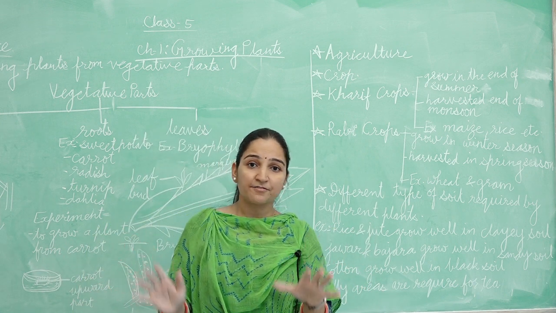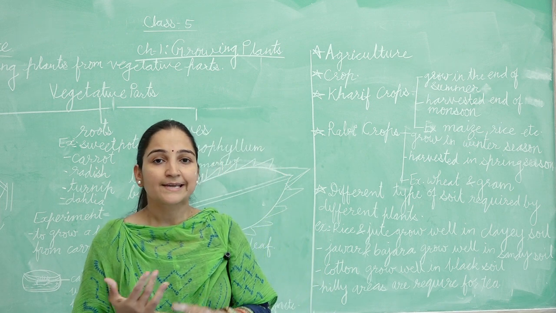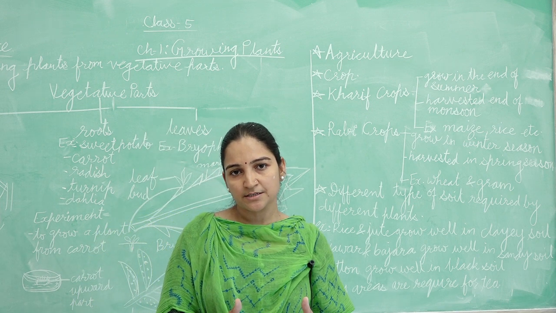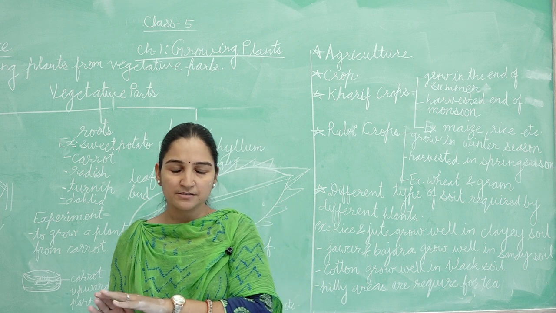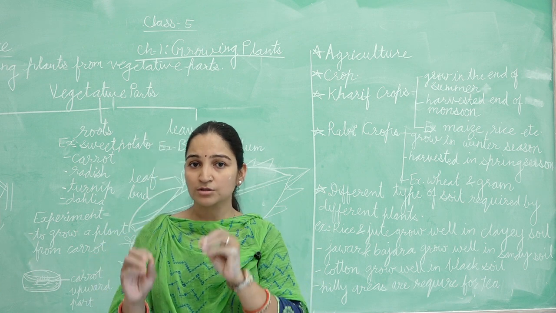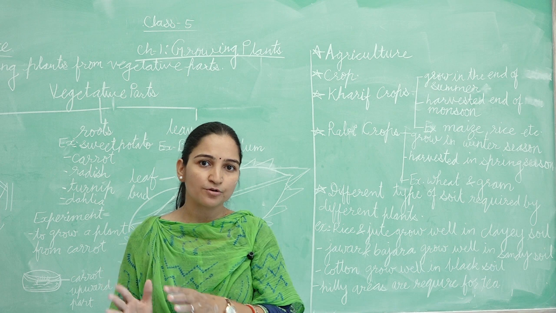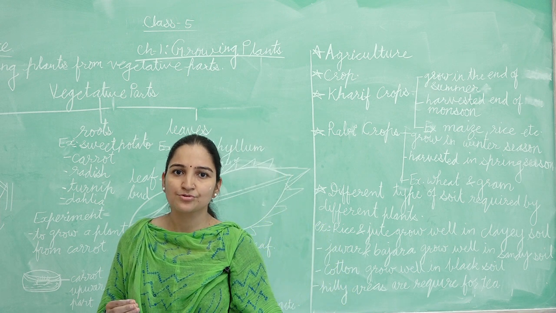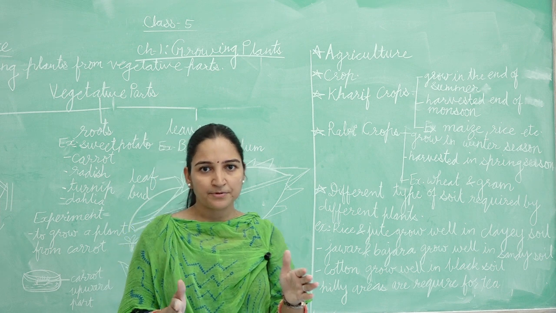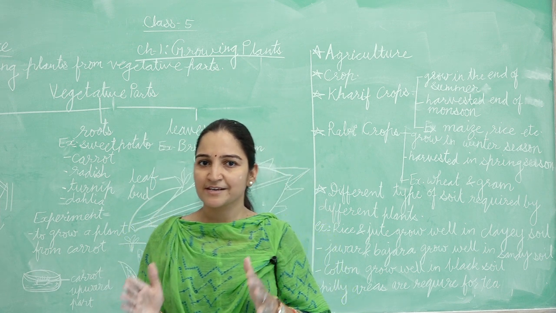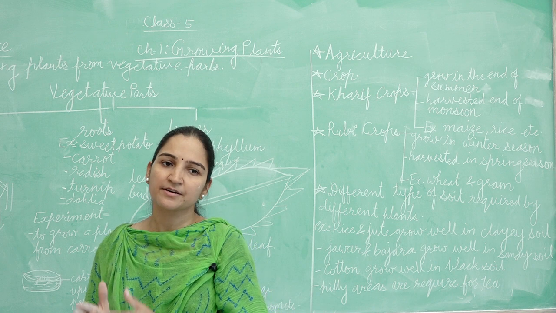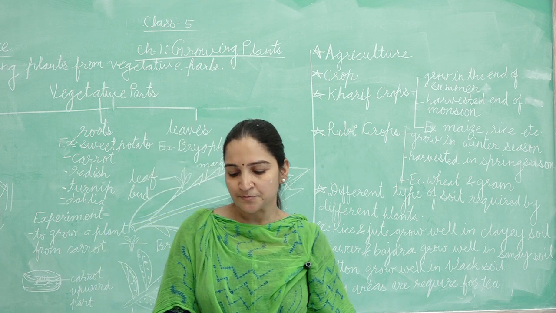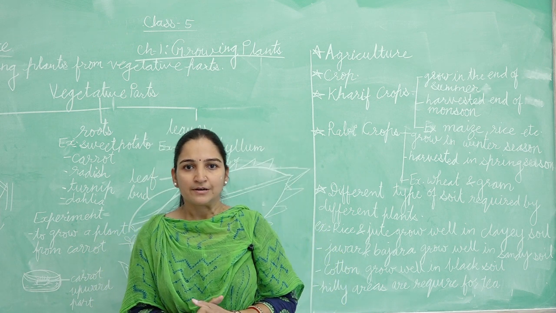Then after harvesting, we should keep the crop in an airtight container where there is no wetness or moisture and no small creatures. We have to keep all the crops in a safe airtight container in godowns. I hope you have liked this